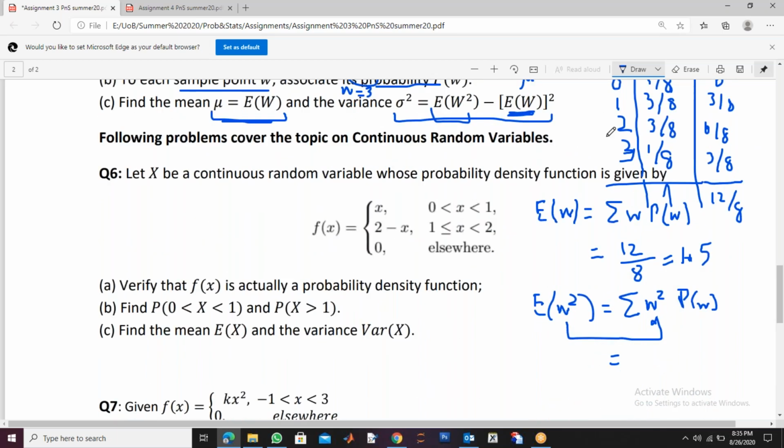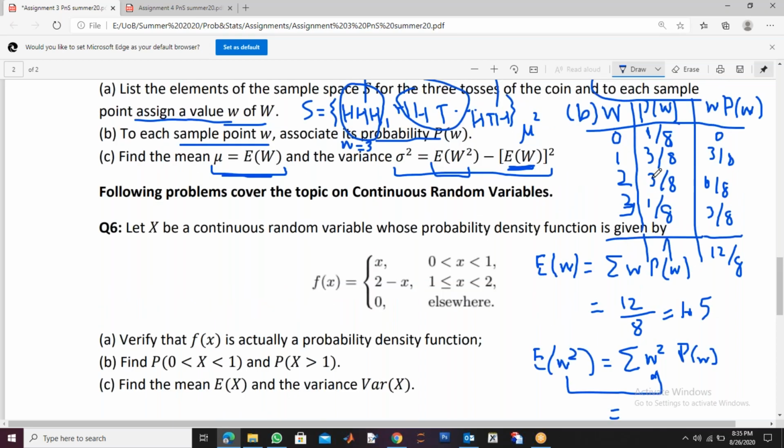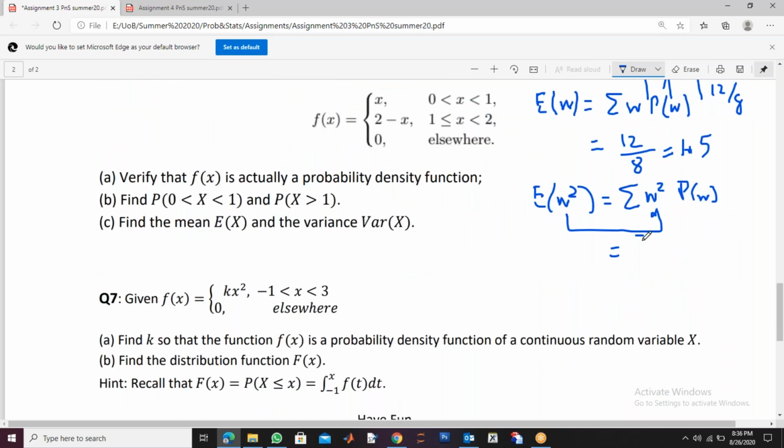So this will be 0, then 3 by 8. This will be 12 by 8, because 2 square is 4 times 3 is 12. 12 plus 3 is 15, then 9. 15 plus 9 is 24 by 8. So this is 24 by 8. It will be 3, right? So that will be 3.